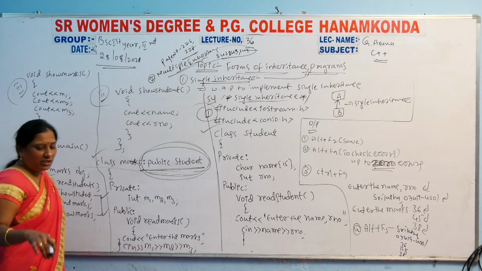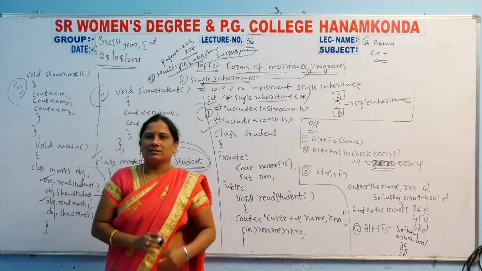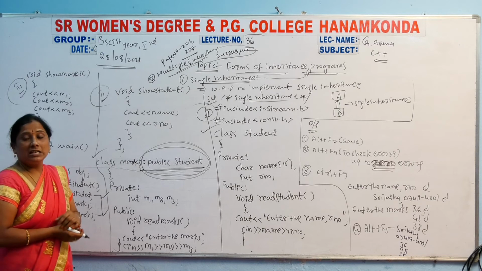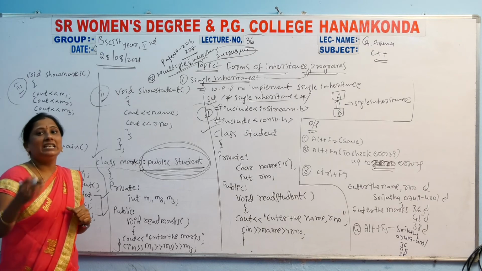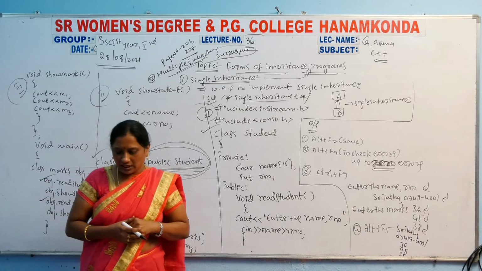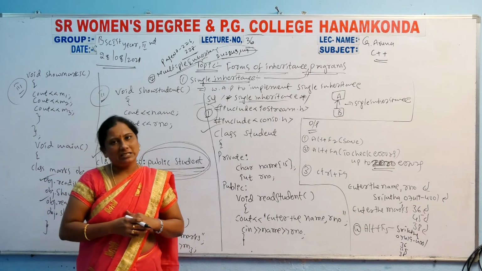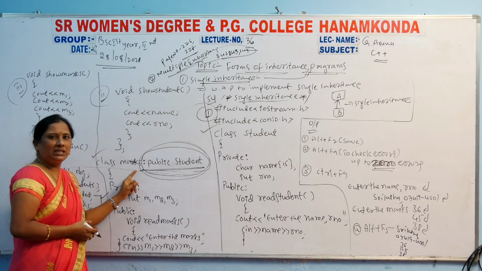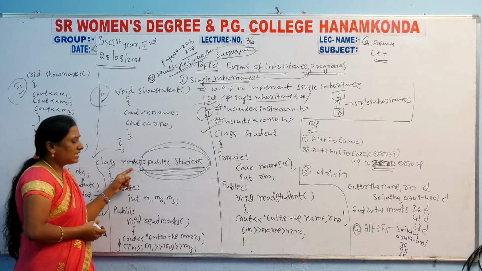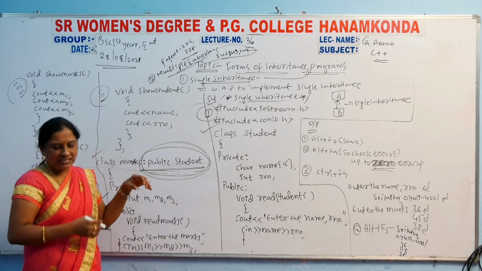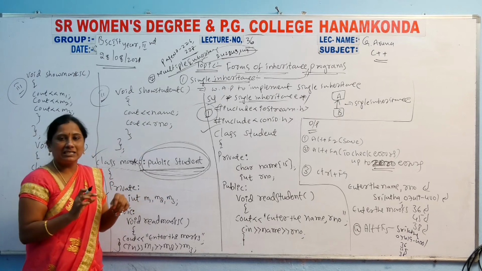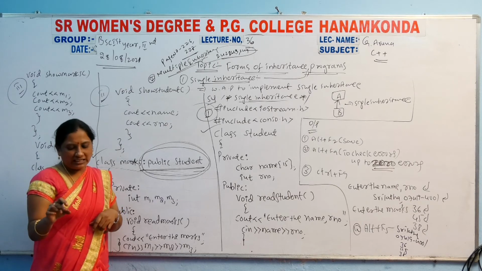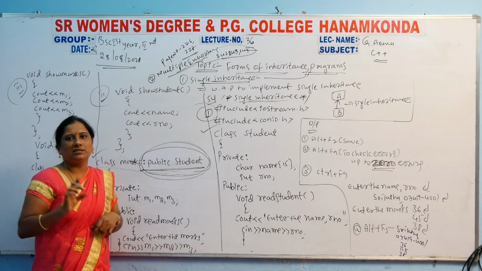After that you have to declare a derived class. These two are base classes; for the multiple inheritance, you declare another derived class. So result is the derived class you have to take, in the class name place. This result class is derived from two classes: the student class and the marks class. In the textbook, page 243 is clear.